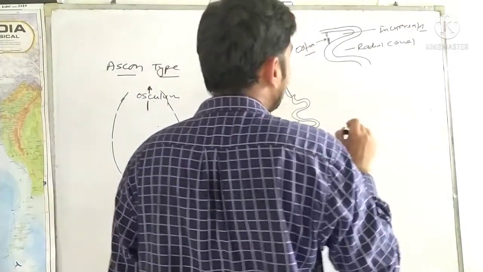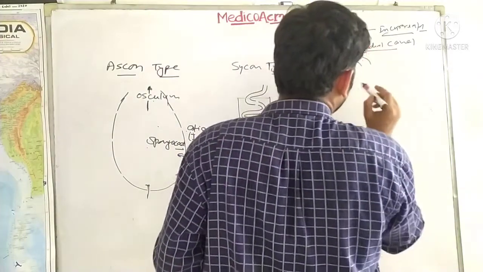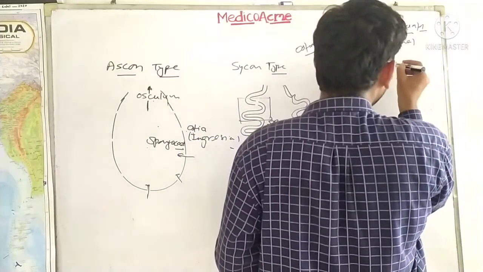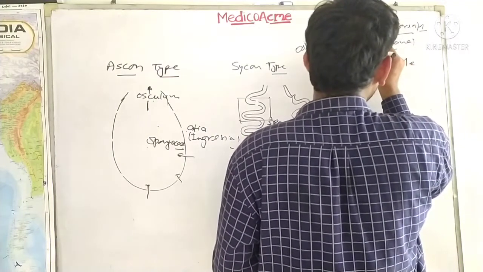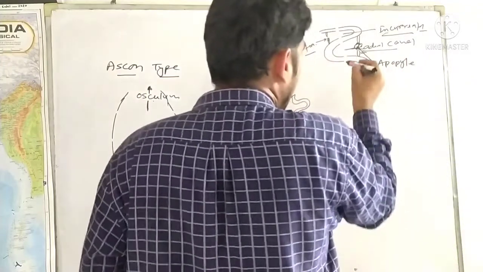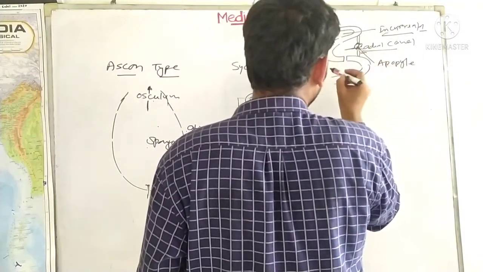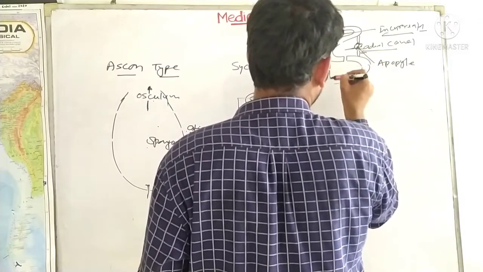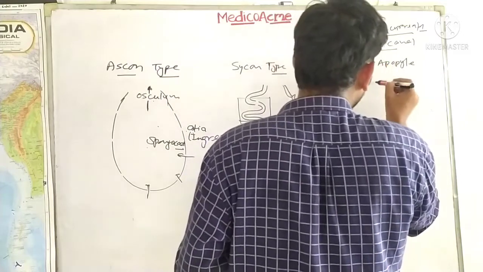So what happens now? You see this structure, you can see a pore here. This is called the apopyle. Actually, this is the apopyle, and these structures are called the, again this will be like this. Here again ostium. So these structures here are called the prosopyles.